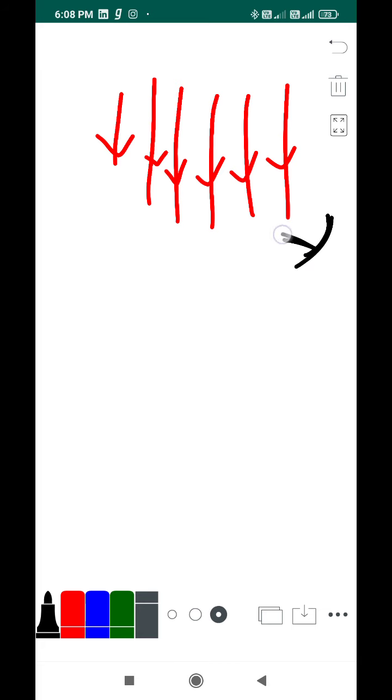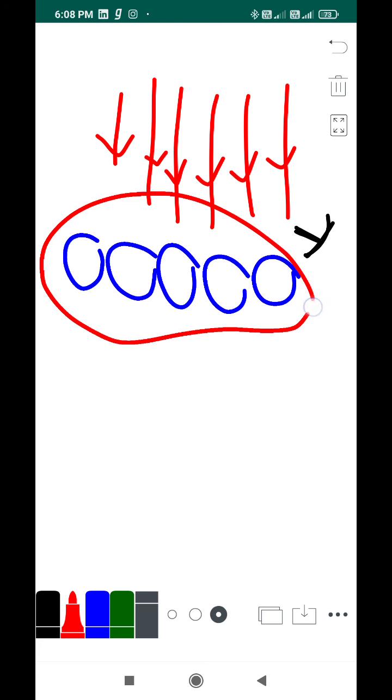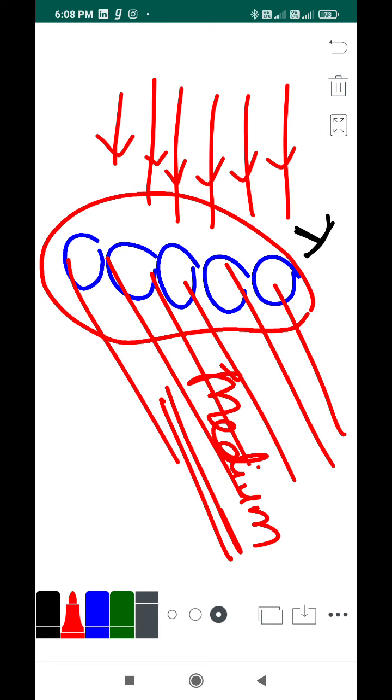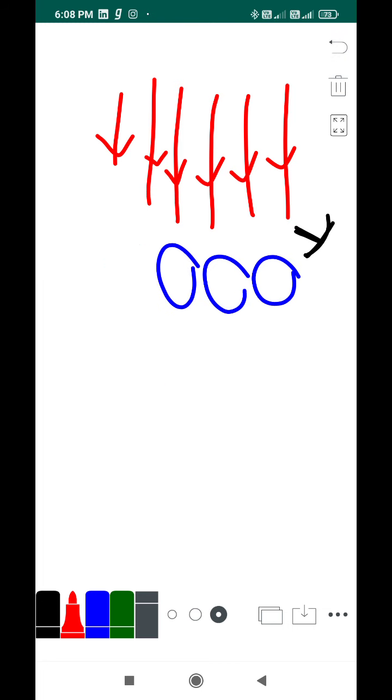Let me assume the wavelength of the incident ray as lambda. And we have particles here, forming a medium for our light to get scattered. Keeping this in mind, let me explain Mie scattering.